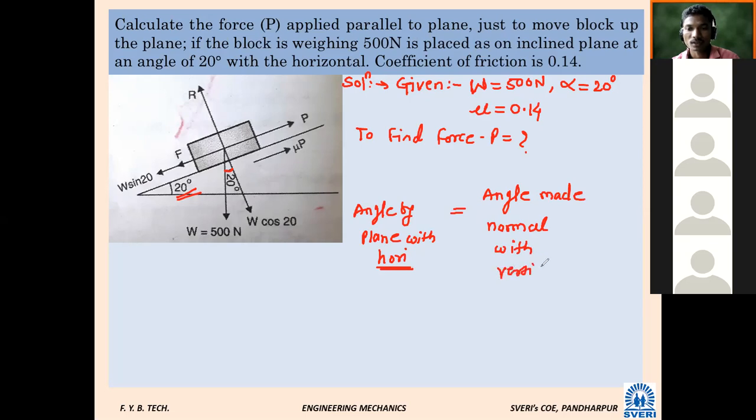If you know this thing, the problem is almost over. It is very simple. The angle made by the plane with horizontal is equal to the angle made by the normal with vertical. If this is known, there is nothing more in this problem. Otherwise you can apply geometry and check how it will be.